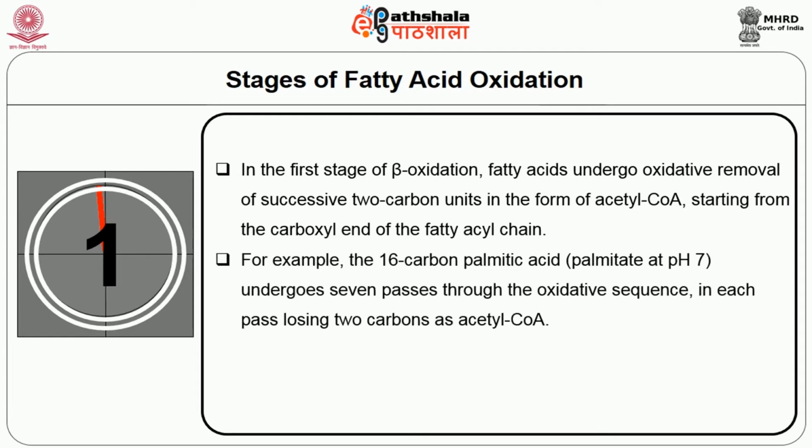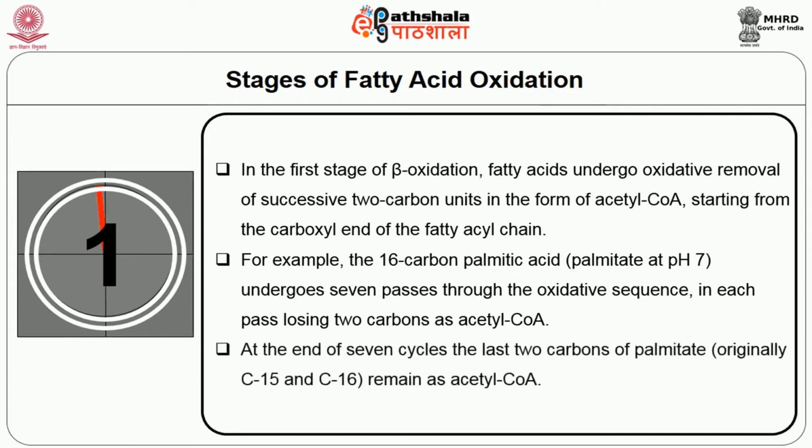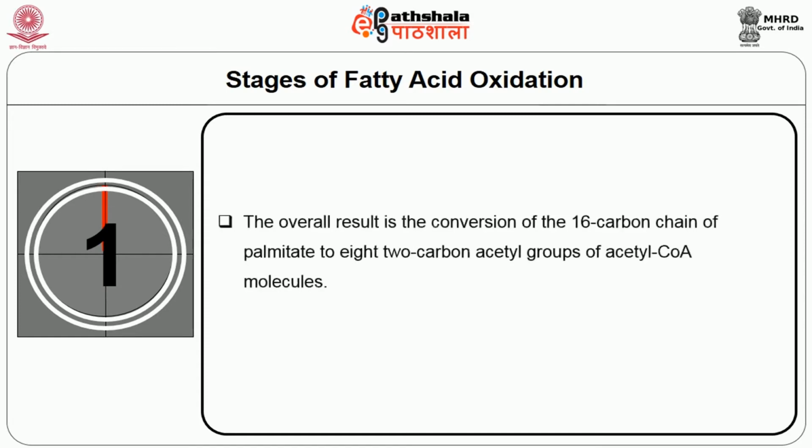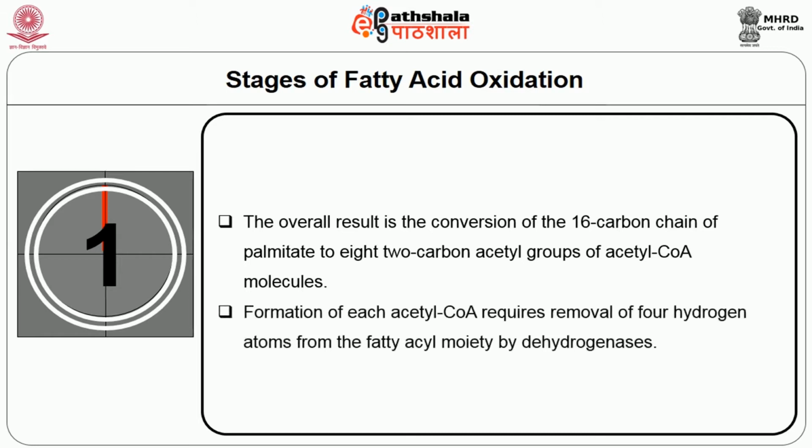For example, the 16 carbon palmitic acid undergoes 7 passes through the oxidative sequence, in each pass losing 2 carbons as acetyl-CoA. At the end of the 7th cycle, the last 2 carbons of palmitate, originally C15 and C16, remain as acetyl-CoA. The overall result is the conversion of the 16 carbon chain of palmitate to 8 2-carbon acetyl groups of acetyl-CoA molecules. Formation of each acetyl-CoA requires removal of 4 hydrogen atoms from the fatty acyl moiety by dehydrogenases.